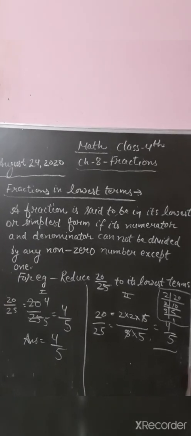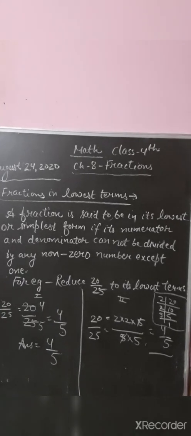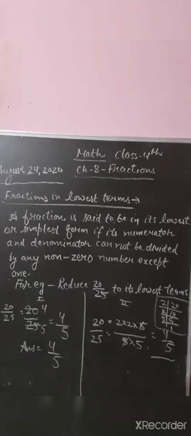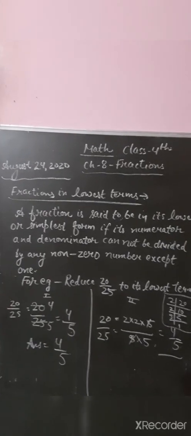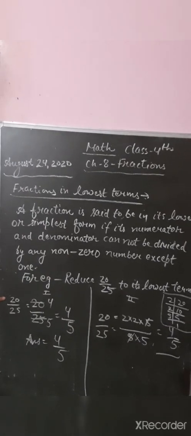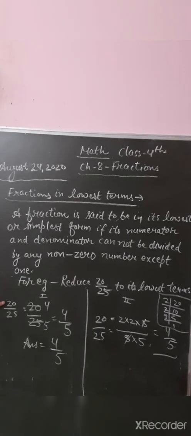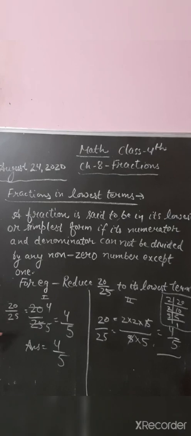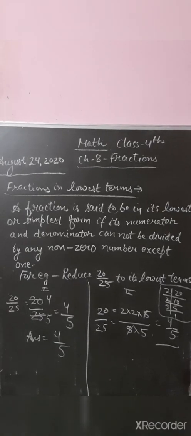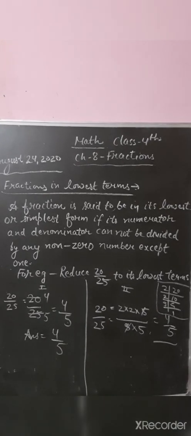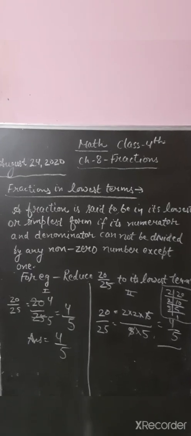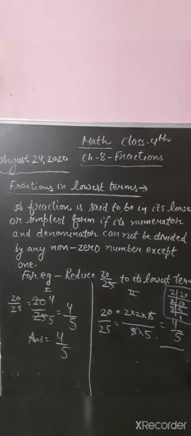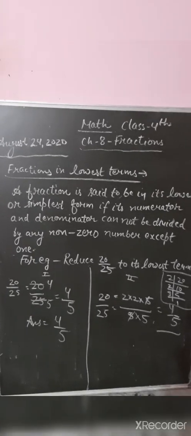Suppose I have taken 5. 20 comes in the table of 5 and 25 also comes in the table of 5. So I have cut: 5 fours are 20 and 5 fives are 25. So both numerator and denominator should always be cut with the same table. So you got the answer here, 4 by 5.